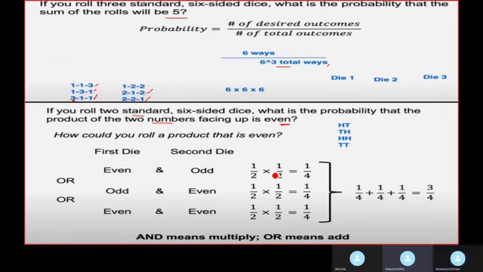So hence for the first case, the probability is the multiplication of both the probabilities, which is 1 by 4. The second possible combination also gives us the same result, which is 1 by 4. And the third combination is even into even, which is also half into half, that is also 1 by 4. Now our next task will be to add them, because we are applying OR operations. So we will add them.